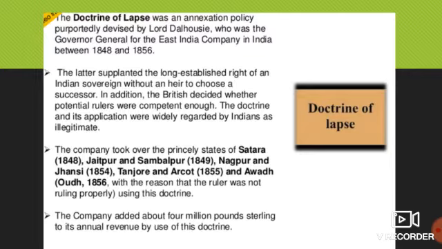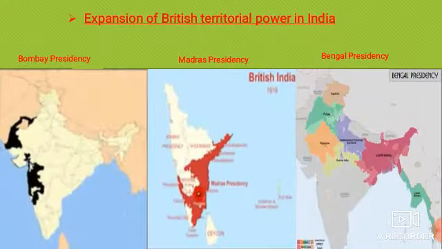See how the Britishers took control over the country. Slowly, in this way, the expansion of British territorial power in India spread. So a few maps we are going to look at to see how they expanded their power. Let's see. Here we go.